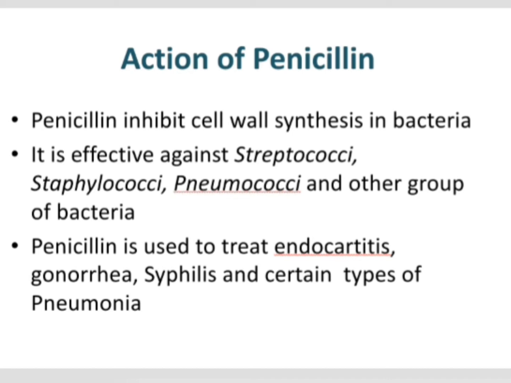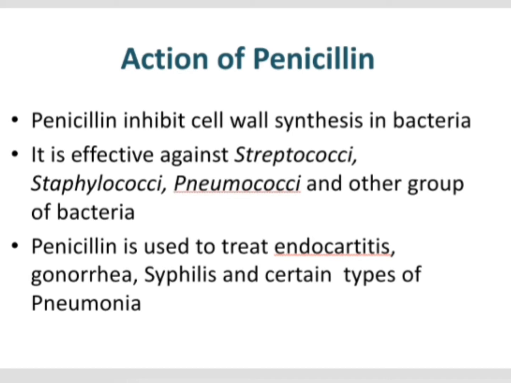And when we apply or consume penicillin, the cell wall synthesis in bacteria gets inhibited. So it cannot multiply by means of binary fission, and thus its reproduction gradually decreases, and the diseased condition gets cured.